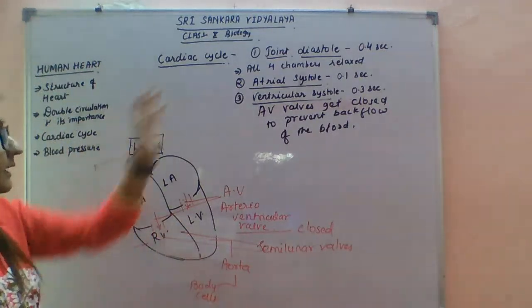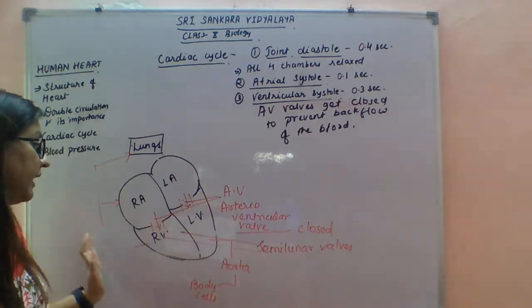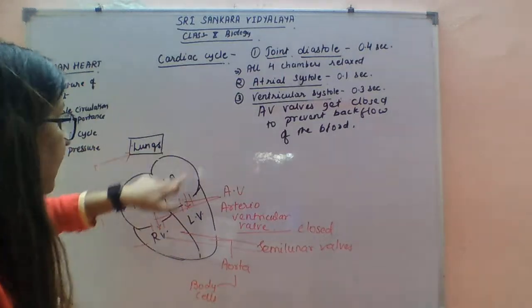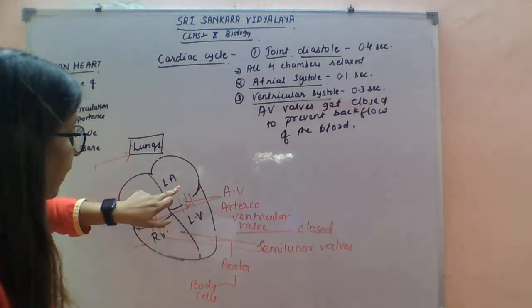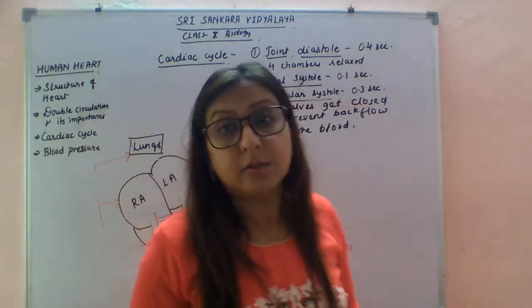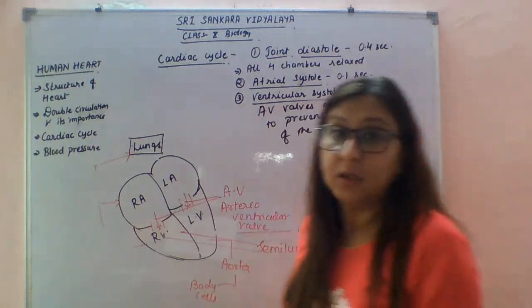As I explained, blood comes from the vena cava to the right atrium, then the right ventricle, and from the lungs blood comes from the left atrium to the left ventricle. So this is the cardiac cycle of the human heart.